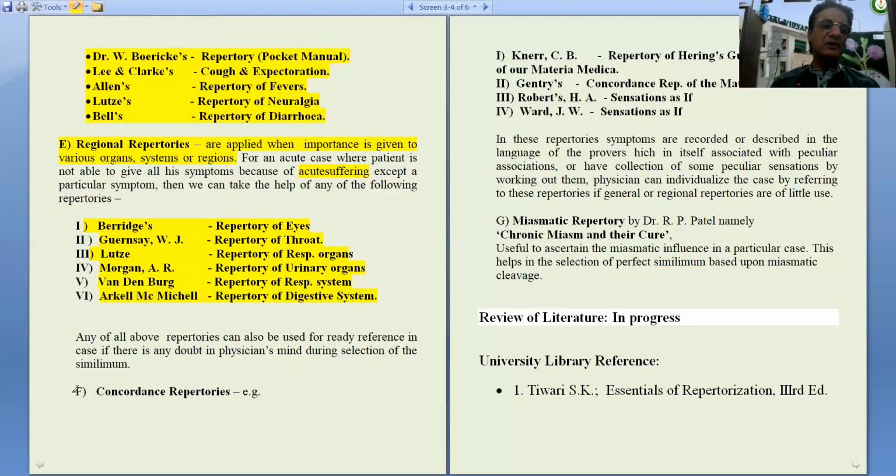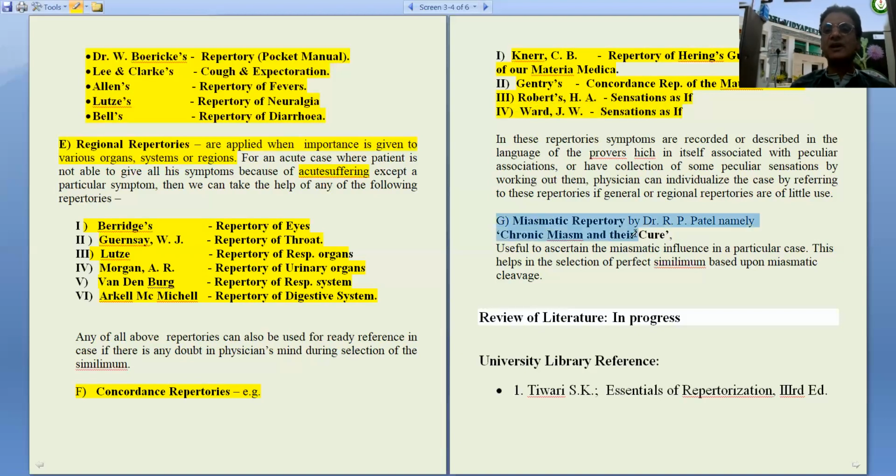Then another group of repertories is concordance repertory. They are used for reference purpose when we find a rubric nowhere else, and when your rubric is quite complicated in form of language, we have to refer to concordance repertories. Examples of concordance repertories are Knerr's repertory, Gentry's repertory, Roberts' sensation as if, and Ward's sensation as if.